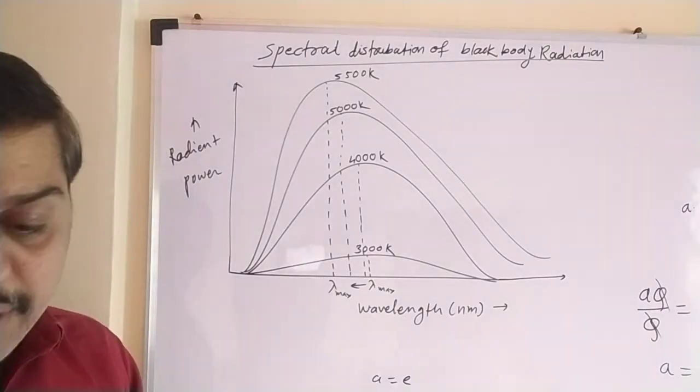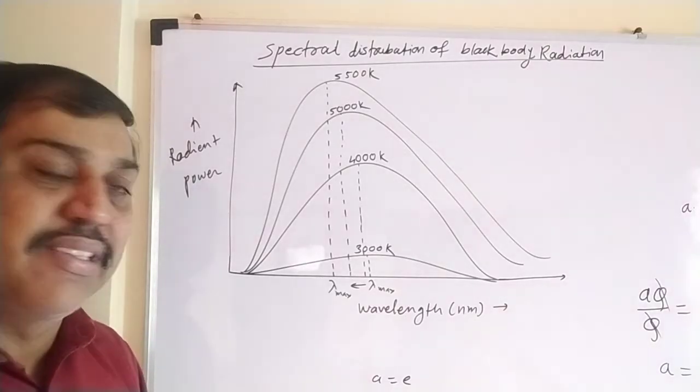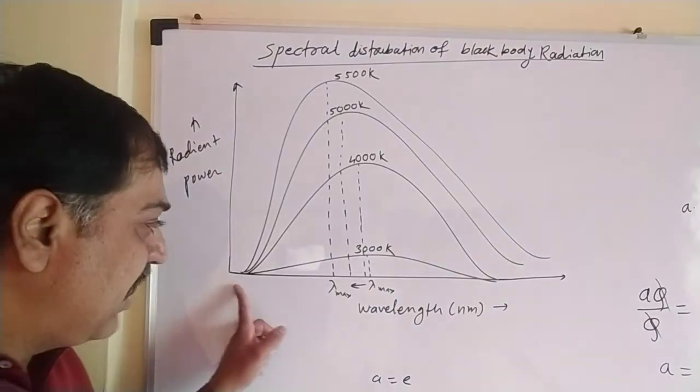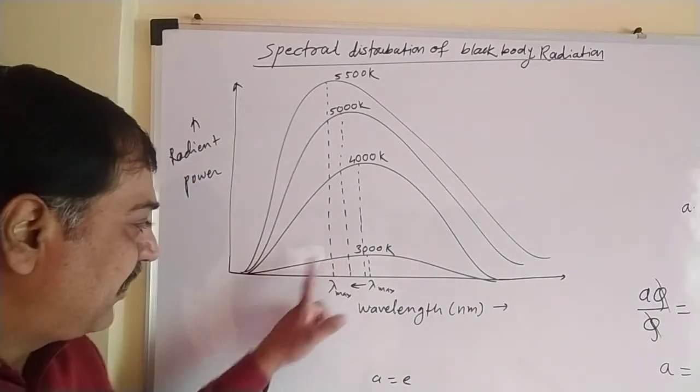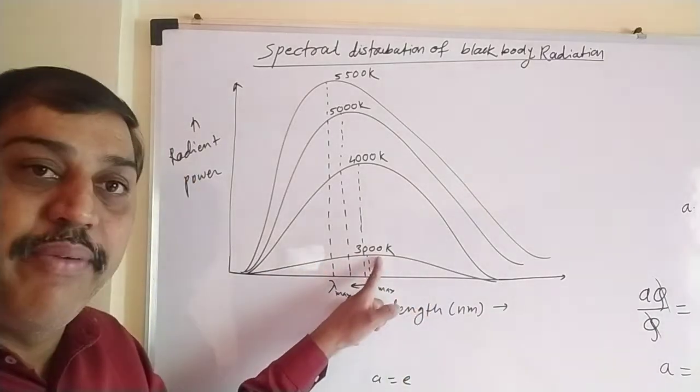From this we have to draw a conclusion. But before going to the conclusion, let's see what exactly it is. As wavelength increases to the right-hand side, if you see the first curve, it is for 300 Kelvin that I have taken.